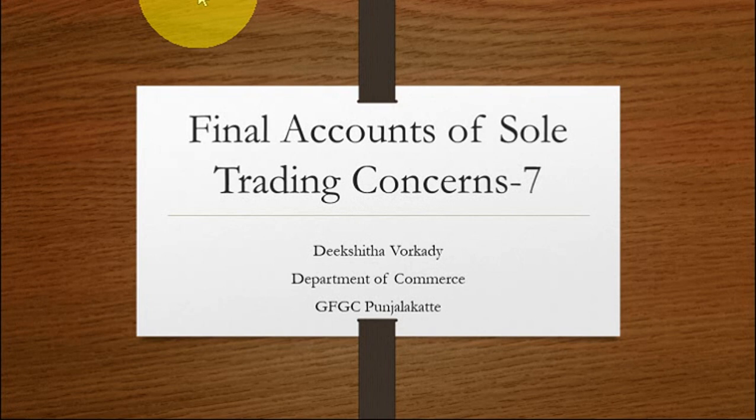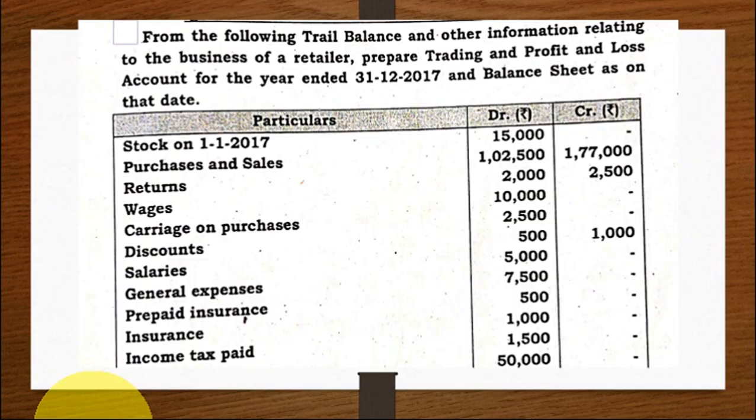Namaste. Students, today we are going to work out a problem which has appeared twice in the question papers. A bit advanced problem with lots of adjustments. From the following trial balance and other information relating to a business of a retailer, prepare trading and profit and loss account for the year ended 31st 12 2017 and balance sheet as on that date. So here we have to prepare both trading and profit and loss account and balance sheet.